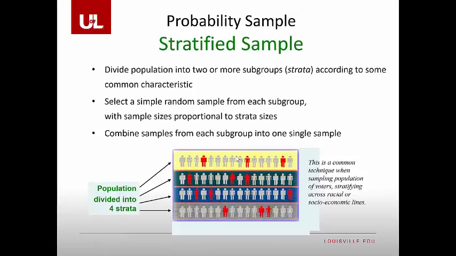Stratified sampling is a little bit better. In this case, you divide the population into 2 or more subgroups according to some common characteristics. And then within that subgroup, you select a random sample. So just like we did for the simple random sample, except now you're doing it within each subgroup. The reason this could be useful is that you may have underrepresented groups that would typically be missed if we use just a simple random sample. But if you use a stratified sample, you're guaranteed to have some representatives from that subgroup within your sample. So it will be more representative of the population.